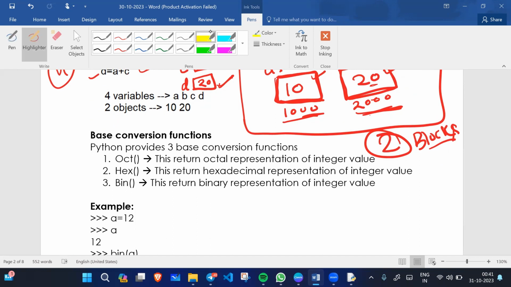Now move forward. Okay, base conversion functions. Python provides three base conversion functions: oct, hex, and bin. The oct function returns the octal representation of an integer value. Hex returns the hexadecimal representation of an integer, and bin returns the binary representation of integer values.